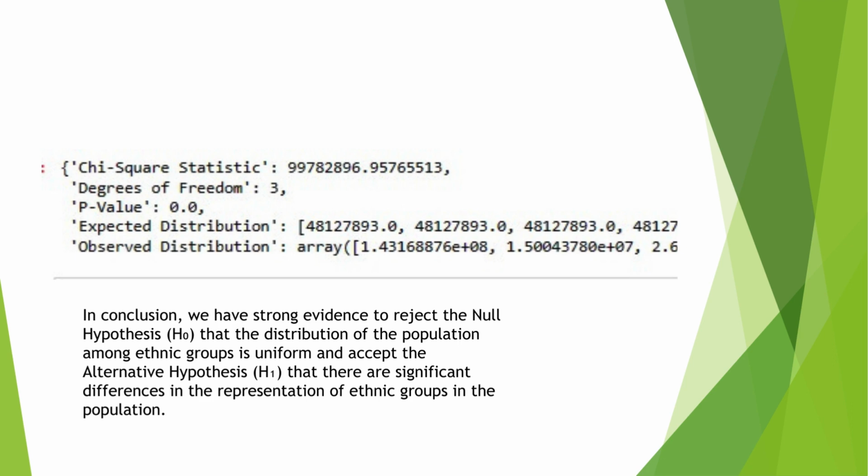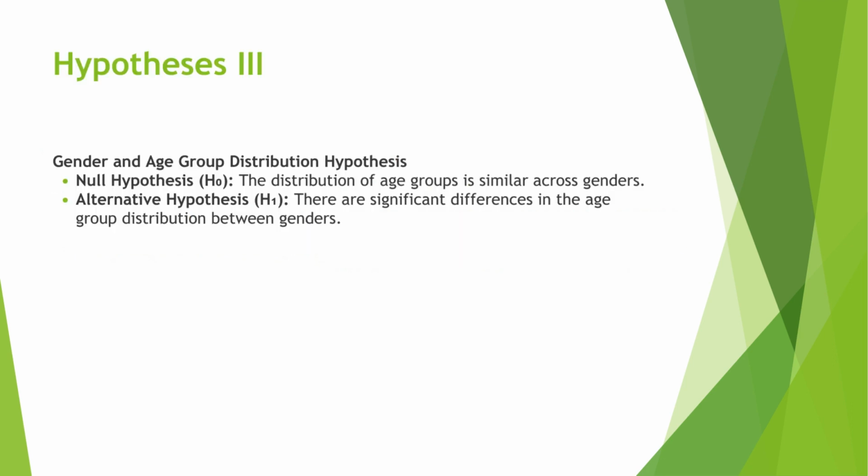This result indicates that the distribution of the population among different ethnic groups is not uniform. So, in conclusion, we have strong evidence to reject the null hypothesis that the distribution of population among ethnic groups is uniform and accept the alternative hypothesis that there are significant differences in the representation of ethnic groups in the population. Coming to the third hypothesis, we have gender and age group distribution hypothesis.